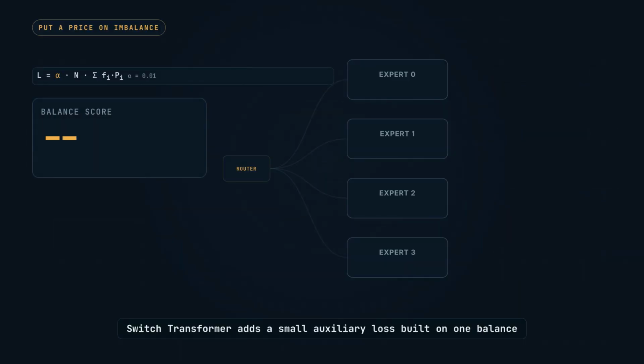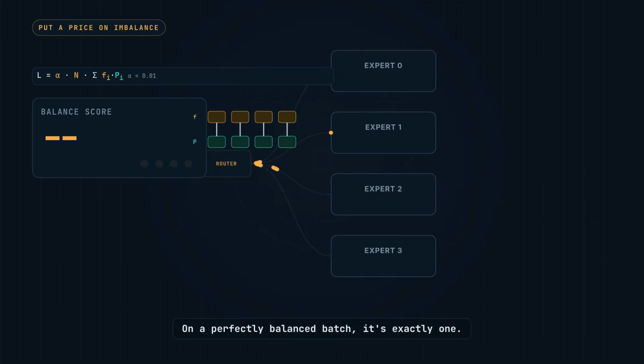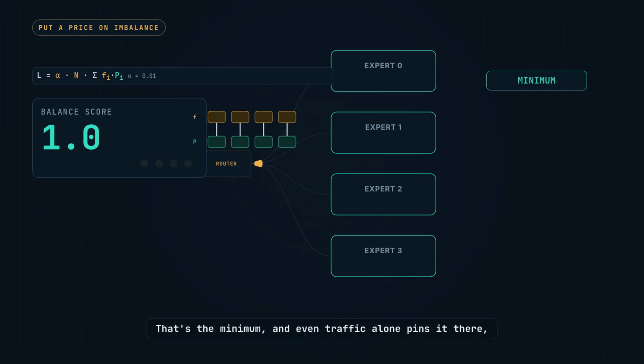Switch Transformer adds a small auxiliary loss built on the balance score. The number of experts times the sum over experts of dispatch fraction times average router probability. That's a dot product of two distributions, scaled by the expert count. On a perfectly balanced batch, it's exactly 1. That's the minimum, and even traffic alone pins it there.